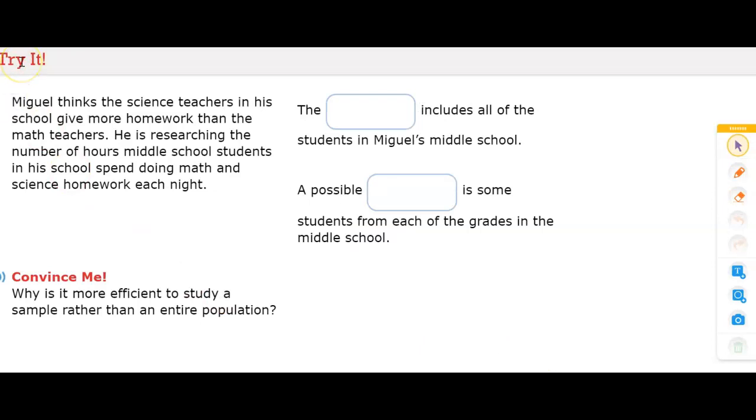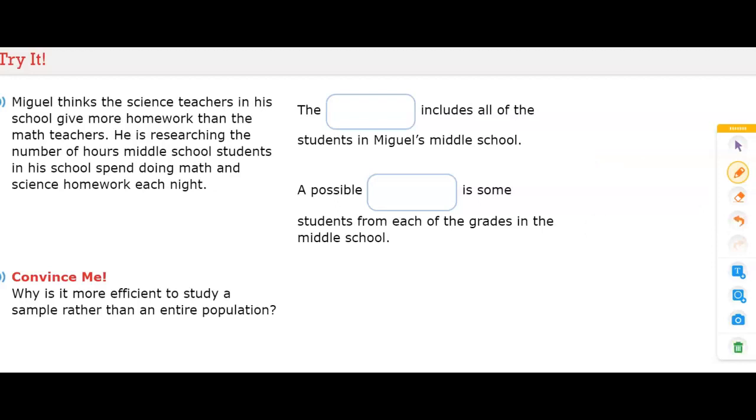Miguel thinks the science teachers in his school give more homework than the math teachers. He is researching the number of hours middle school students in his school spend doing math and science homework each night. The blank includes all of the students in Miguel's school. A possible blank is some students from each of the grades in middle school.